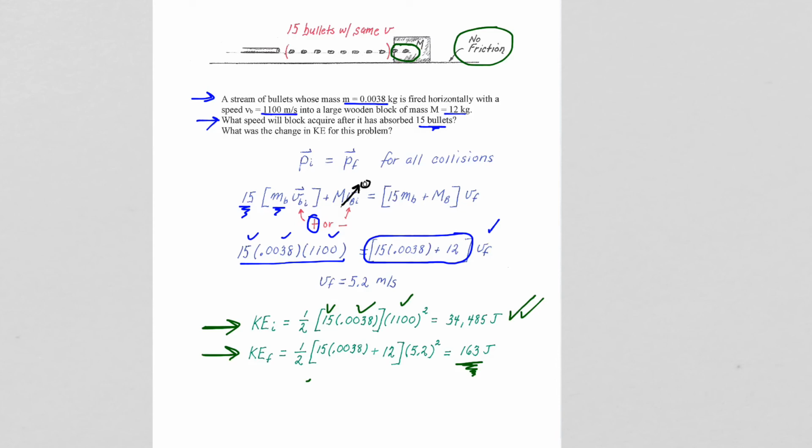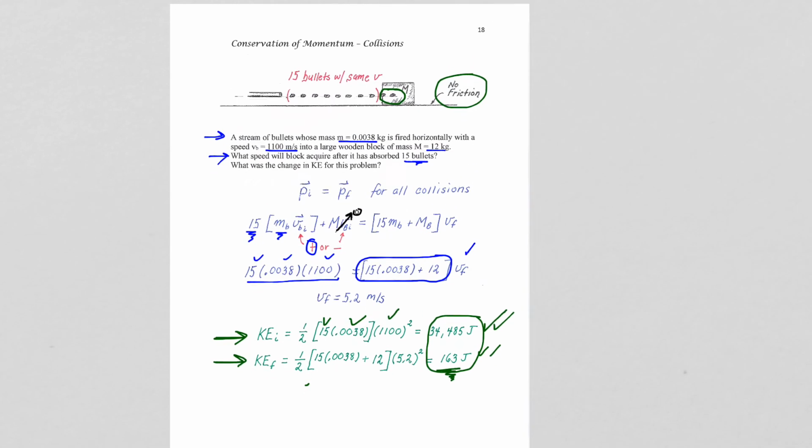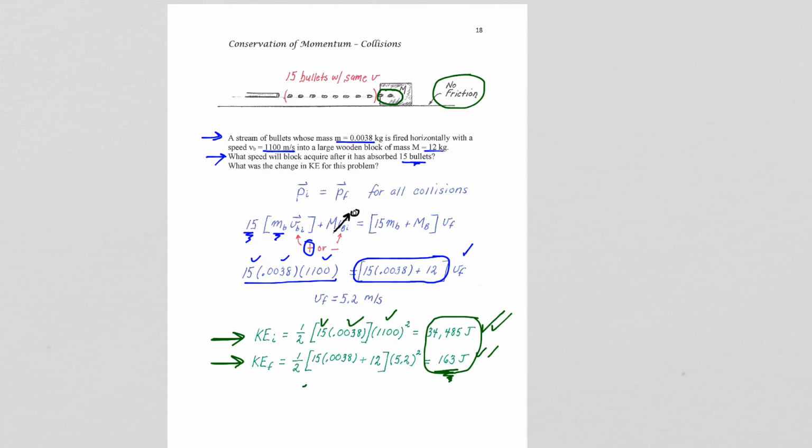And that is why this technology, bullet technology, has been around for hundreds of years, right? So the first gunpowder and bullets was invented many, many years ago, and we still have guns and bullets because of this change in kinetic energy that we just calculated, being so drastic as bullets embed into targets. So, kind of a simple example mathematically, but I thought it was important for you to understand bullets and what it is that they do, so I included it as a separate example. And we have one more example to do before we go on to a new topic.